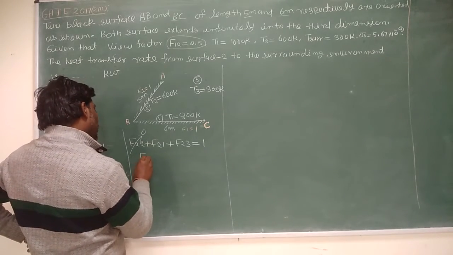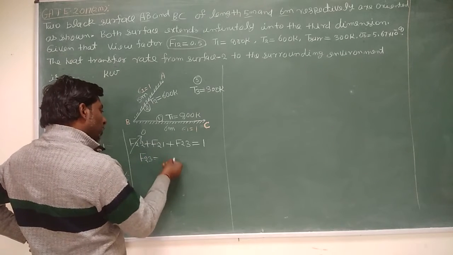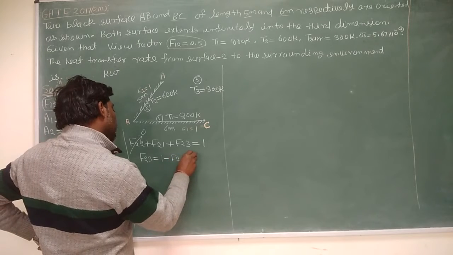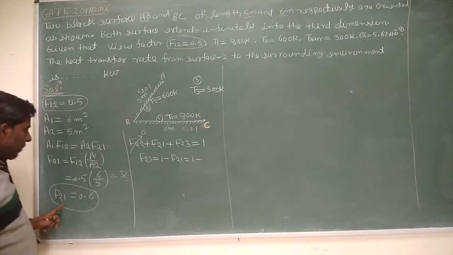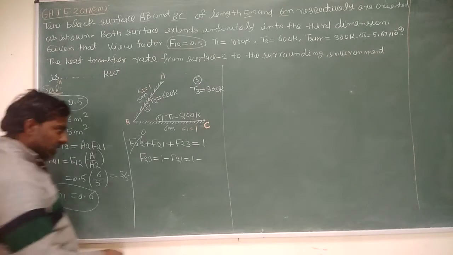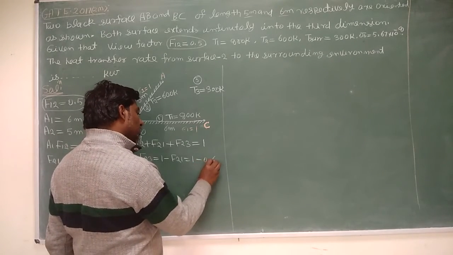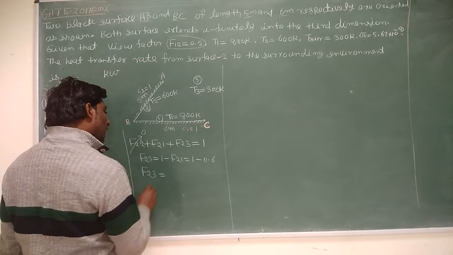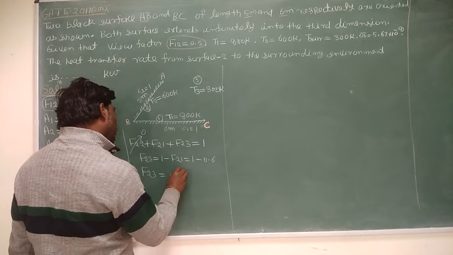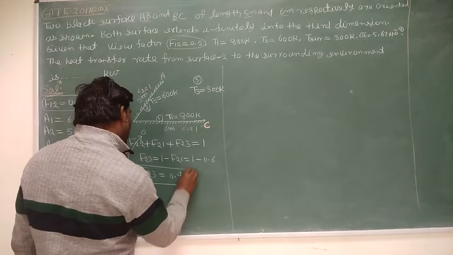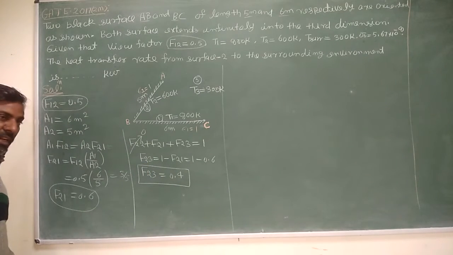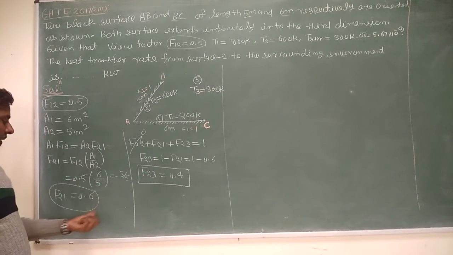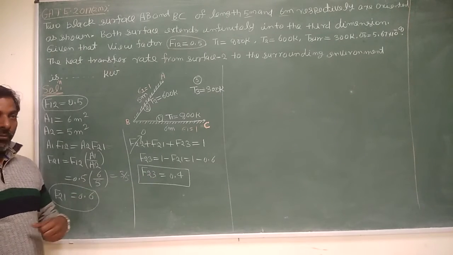So what will be F2 to 3, the shape factor from 2 to 3? This will be 1 minus F2 to 1, and you have calculated F2 to 1 equal to 0.6. So let us put it here, 0.6. So the shape factor from 2 to 3, I am getting 0.4. So whatever shape factor is needed for the calculation, I have calculated. F2 to 1 is 0.6 and F2 to 3 is 0.4.